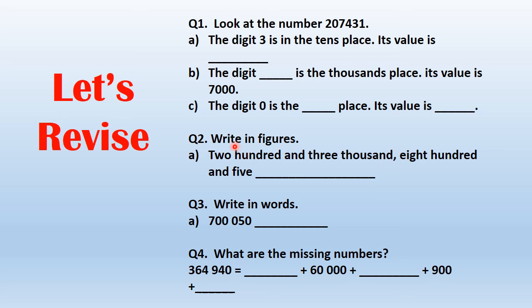Let's revise whatever we learned. Okay. Question number 1. Look at the number 207,431. Part A. The digit 3 is in the tens place. Can you see digit 3? It is in the tens place. What is the value? Its value is dash. What is the value of digit 3? Once you know the place of any digit, it will be very easy for you to find the value. So what is the value? 3 tens is what? 3 multiplied by 10 is 30. 3 and 0, 30. Its value is 30.